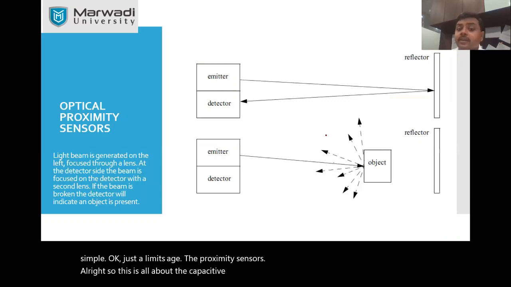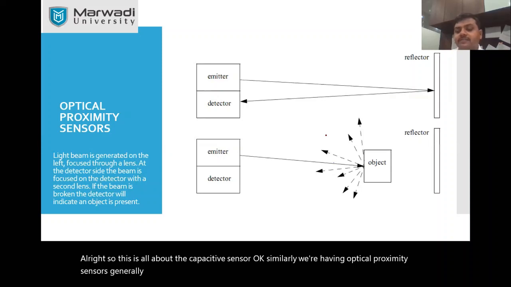Similarly, we have an optical proximity sensor, generally developed using laser sensors. Let us say you want to detect a distance up to 30-40 meters. In that situation, what can we do?